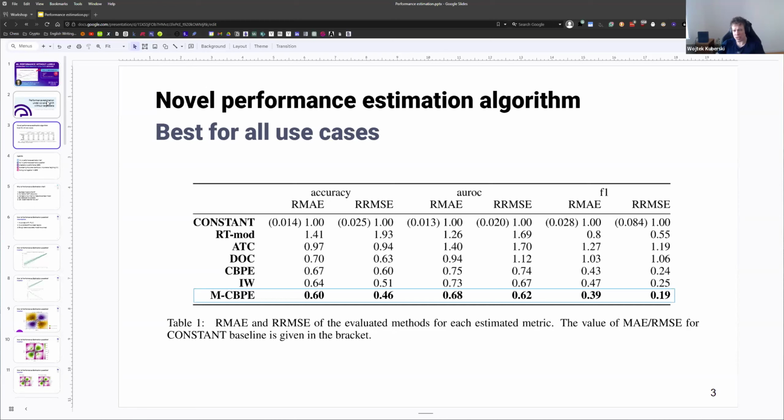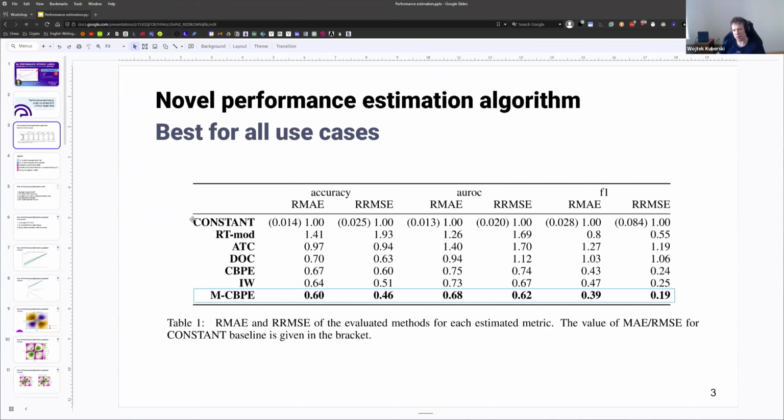Quick summary of what you're seeing here. This is basically the most important part of the paper as well, and it shows the results. What we did here is we estimated the accuracy of 600 models that we then averaged, the AUROC or ROC AUC of the 600 models trained on 600 datasets, and the F1 of those models. Your default way of predicting performance once you deploy your models to production is to just assume